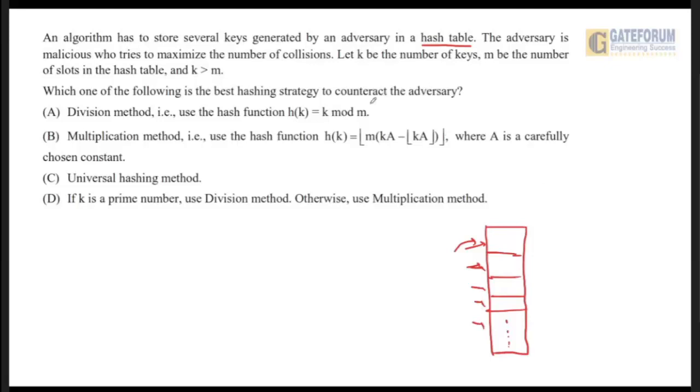That's why, to counteract the adversary, we will use the universal hashing method, so that fewer collisions will happen and the keys will be uniformly distributed in the hash table. So the correct answer will be option C. I hope now it's clear to all of you.